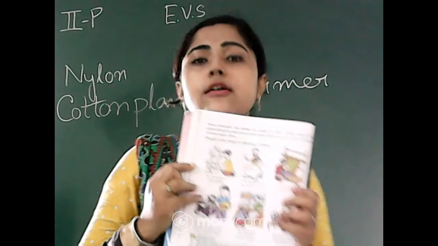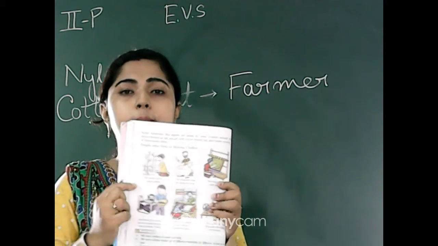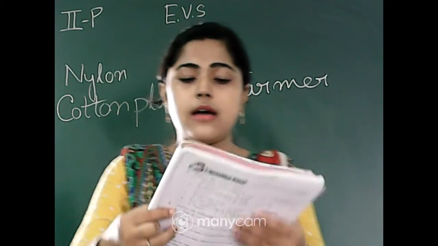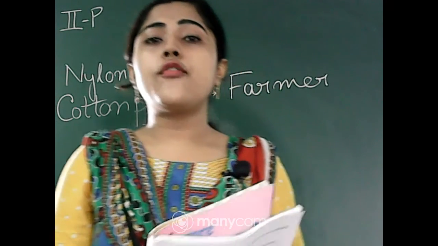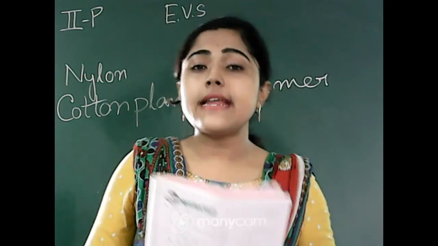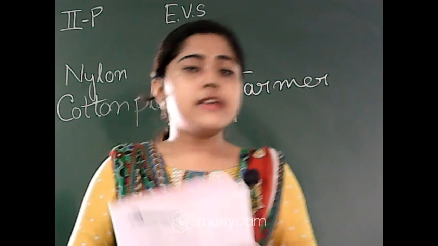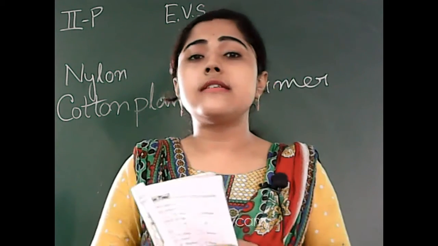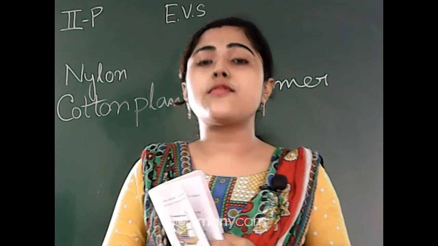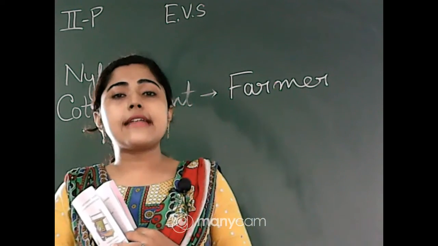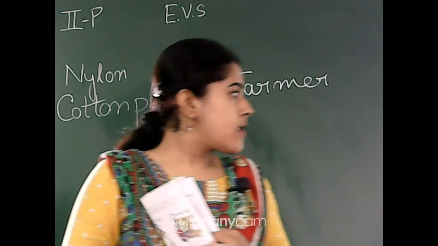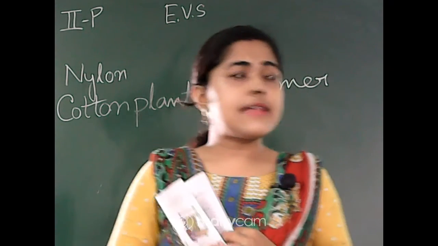And next you can see here a man who rears wool from a sheep. We already know that we get wool from three animals, right? So tell me the names of those three animals from whom we get wool. Tell me their names.